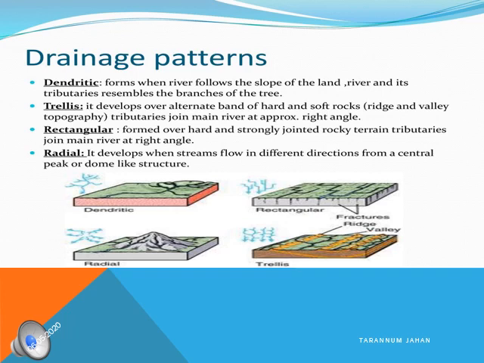When it is moving, the parallel soft rock is placed just parallel to the hard rock, so while moving this soft rock, it is forming a right angle shape. Right angle is nothing but 3 o'clock, how the clock shows 3. So in that way this trellis flows. Then comes your rectangular. It develops on strongly jointed rock terrain.